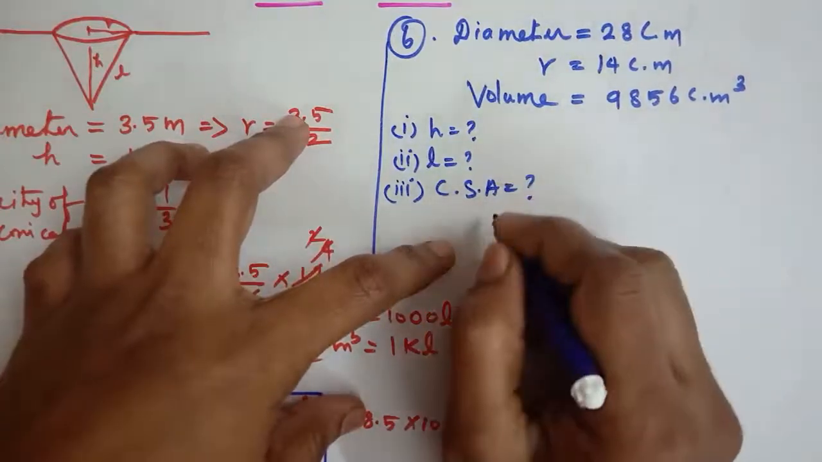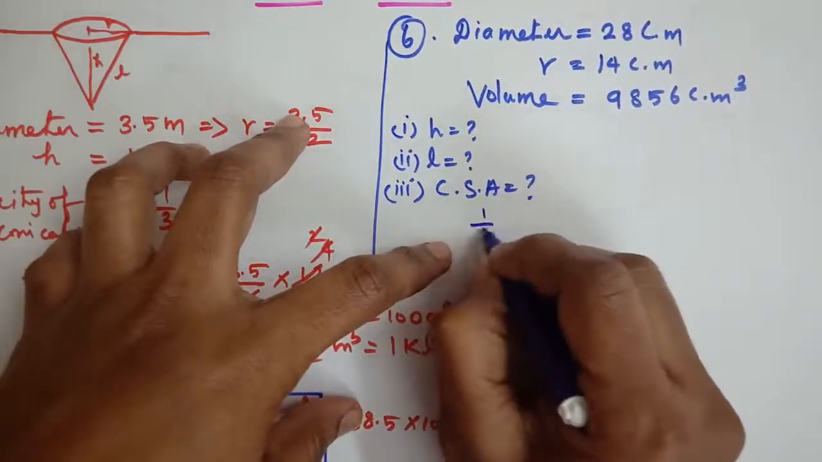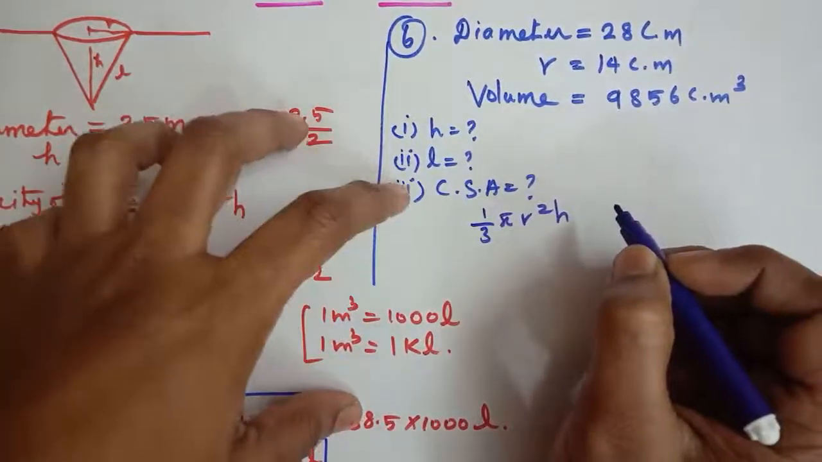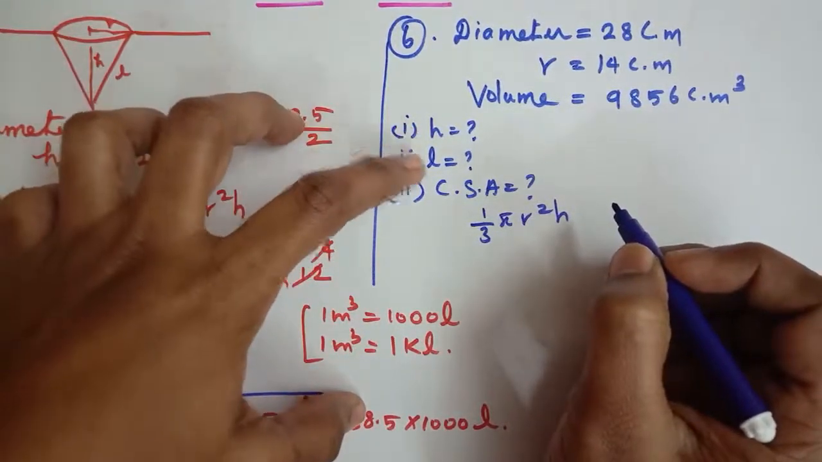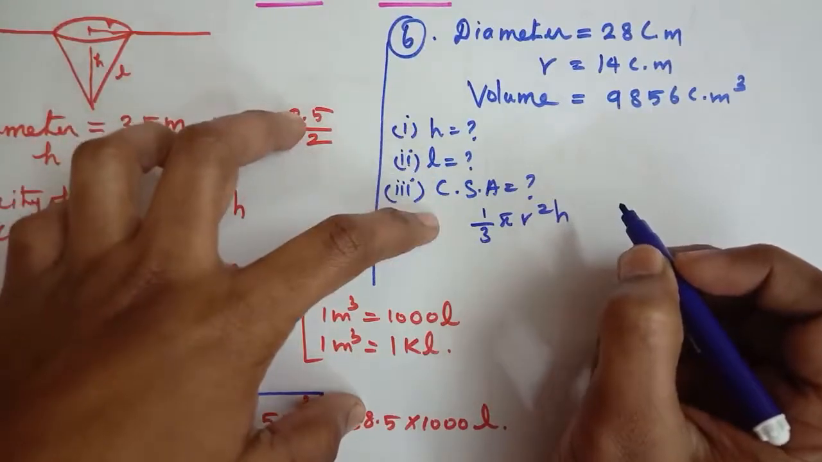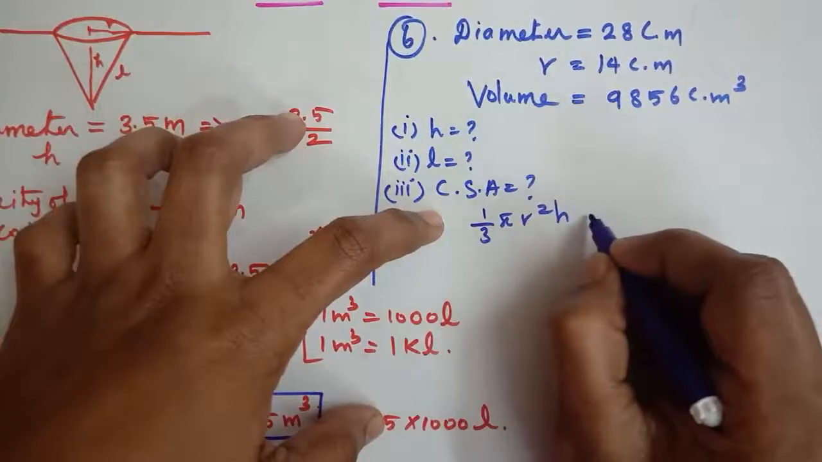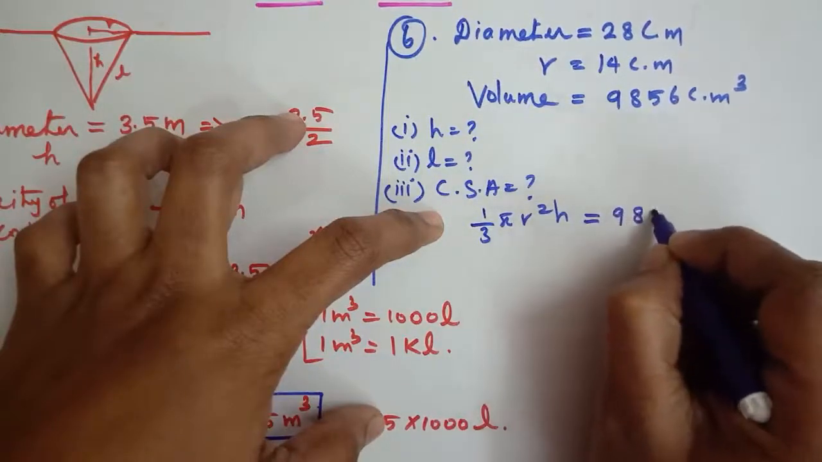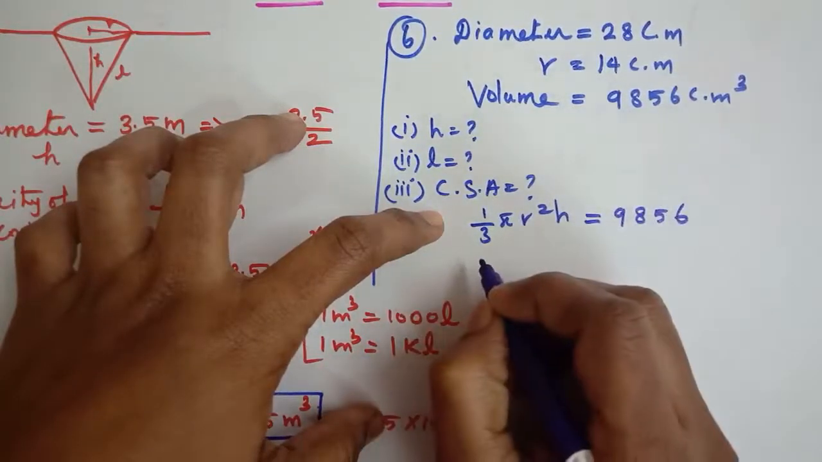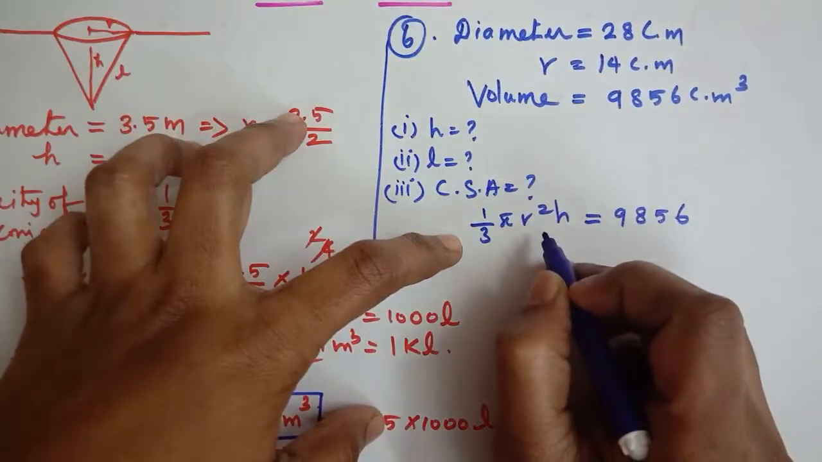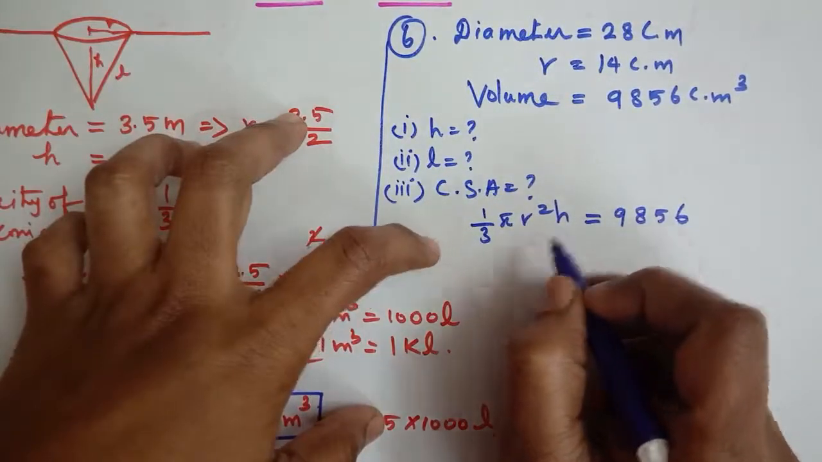Okay, so what is the volume formula? 1 by 3 pi r squared h. We have to find 3 subdivisions. The first subdivision is h, the second is slant height, the third is curved surface area. So 1 by 3 pi r squared h is equal to 9856. Is it clear? Okay, so using this formula we can find the h value.